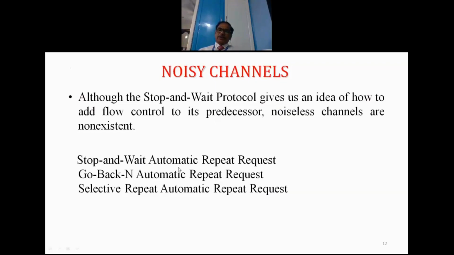So we come across three more methods which are suitable for a noisy channel: stop and wait automatic repeat request, go back N automatic repeat request, and the third one, selective repeat automatic repeat request. Here, automatic repeat request means if there is any error, a retransmission request will automatically go as a negative acknowledgement. That is why automatic repeat request is included in the name. So in all these three cases, they are suitable for the noisy channel.